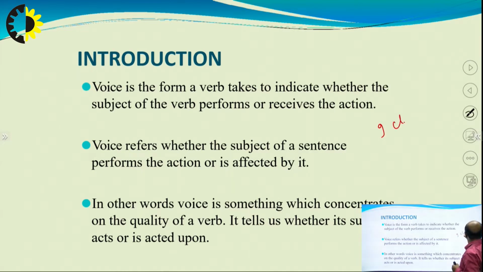I cleaned the room. Or we can say also, I clean the room. You can have it like this also in a simple way.